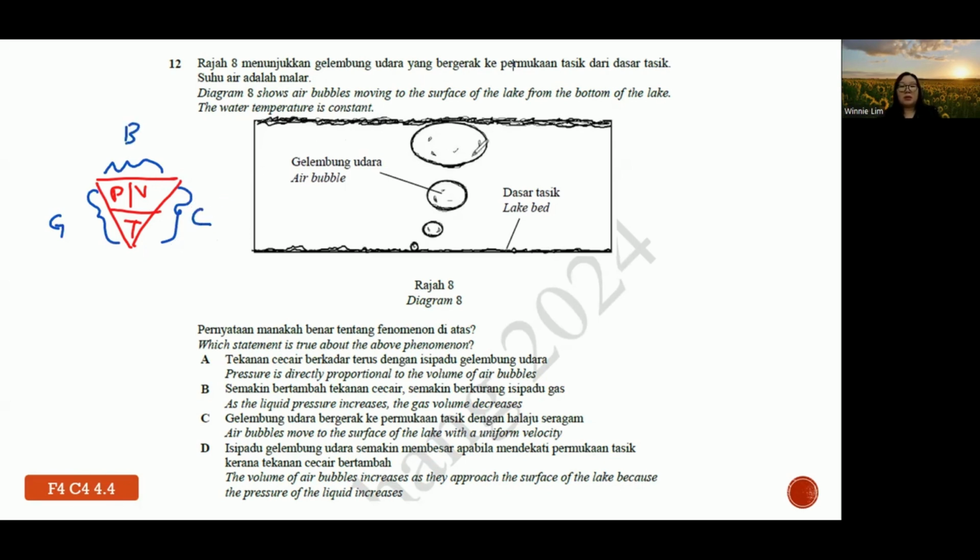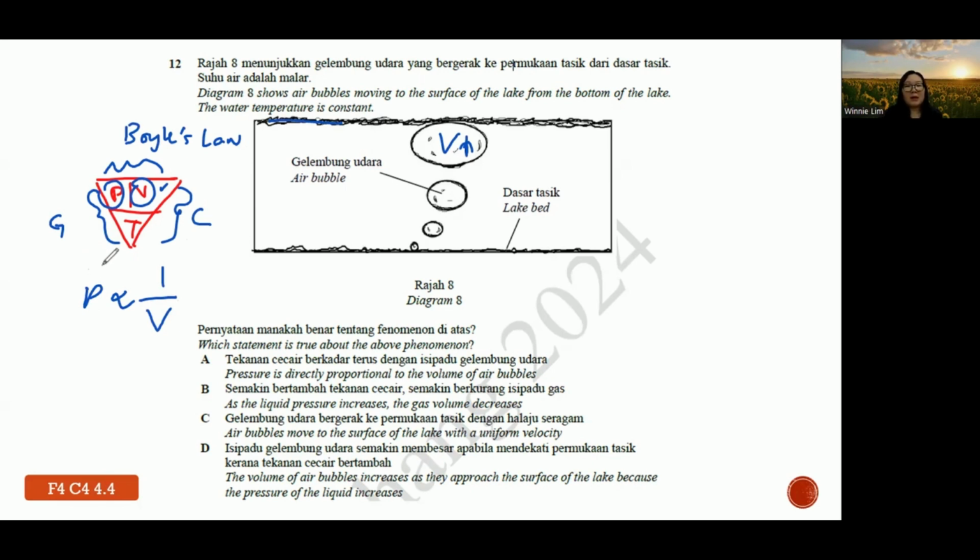Okay, so in this context, we have the context of volume. The volume changes. Understand? Volume increases. And then another context is the idea of pressure. So now we are talking about Boyle's law. Boyle's law says what? Pressure is inversely proportional to the volume if the temperature is constant.